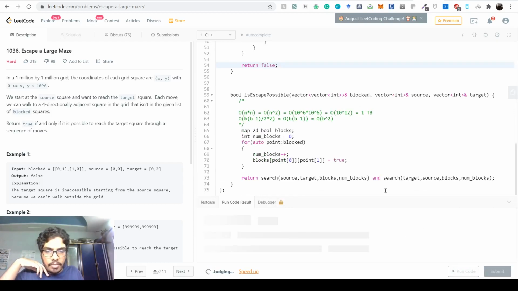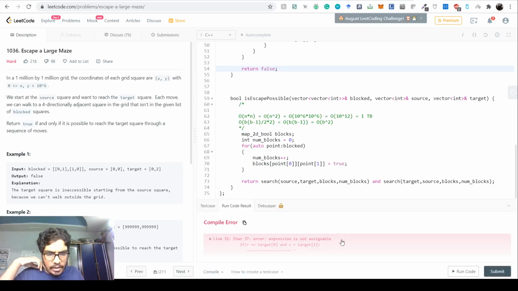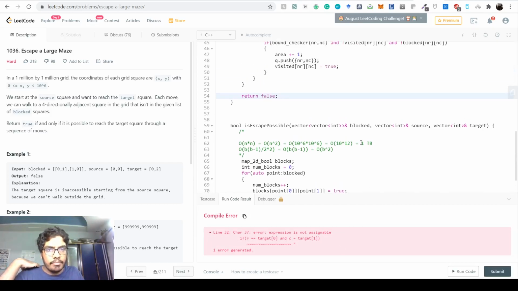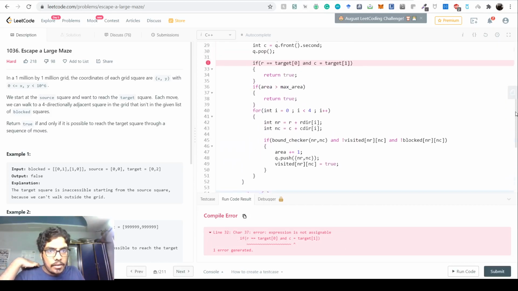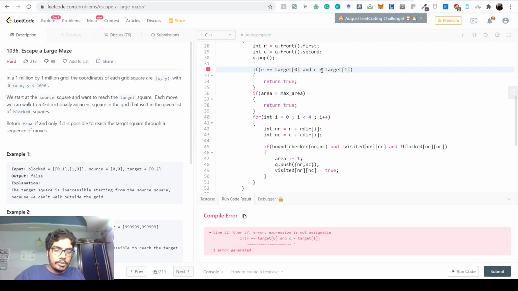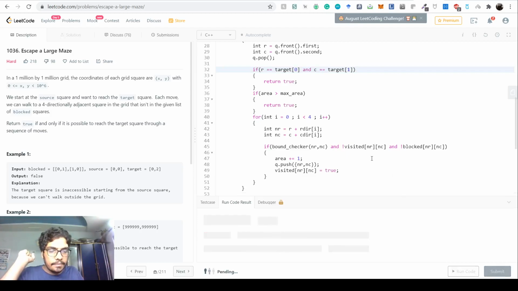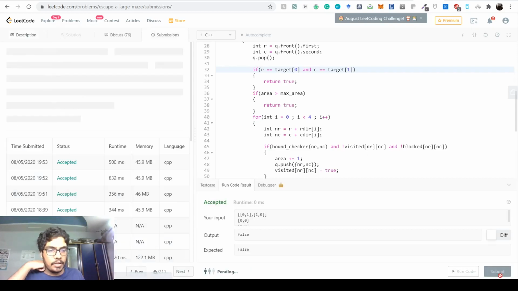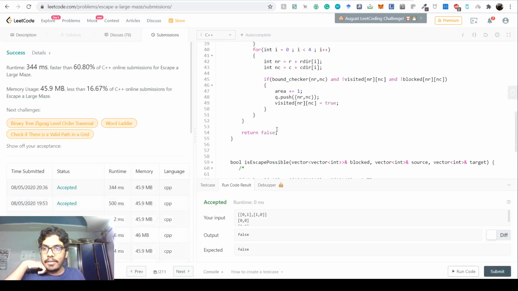So, slightly complex. Okay, this is a simple mistake. It's not assignable. Okay, equal to, yes. Accepted. Let's submit. Yeah, so many attempts later this is actually happening. Awesome, success. 344 milliseconds, and this is accepted.